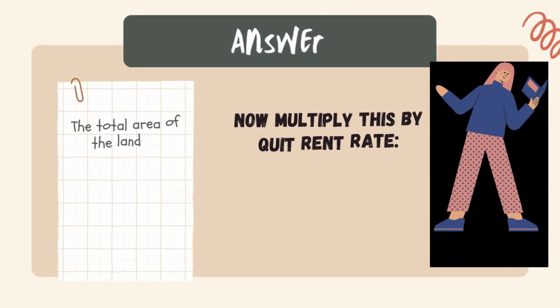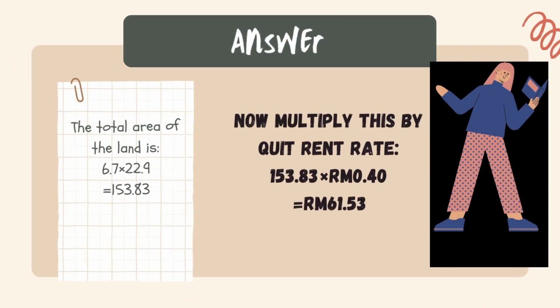Answer. The total area of the land is 6.7 times 22.9, which equals 153.83. Now multiply this by the quit rent rate. 153.83 times 40 cents equals RM 61.53. This is the amount that should be paid by Asman.